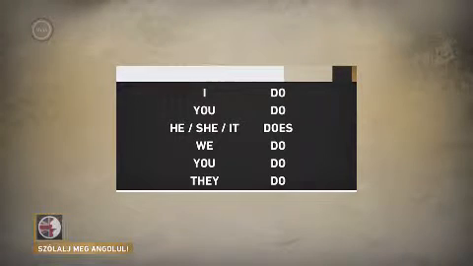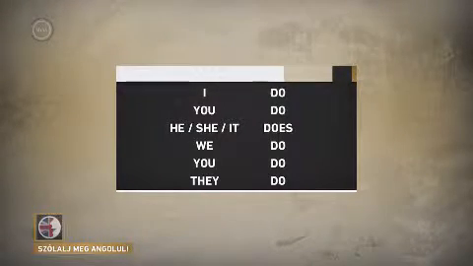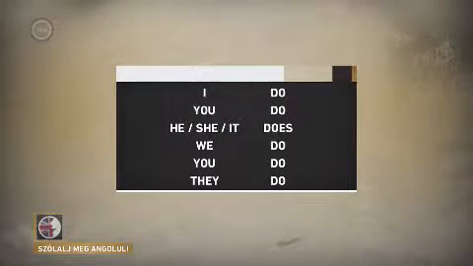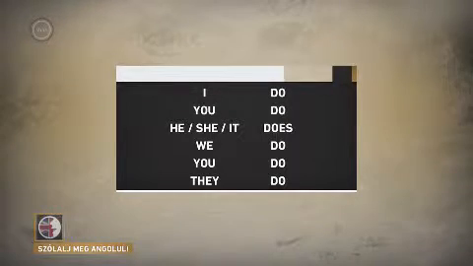And if we want to ask a question using a verb in the present simple, then we start with the correct form of the verb to do. Do for the first person singular, I, the second person singular, you, and all the plural forms, we, you, and they, and does for the third person singular, he, she, and it. And just as with the other questions, the word order changes when we want to ask a question in the present simple.